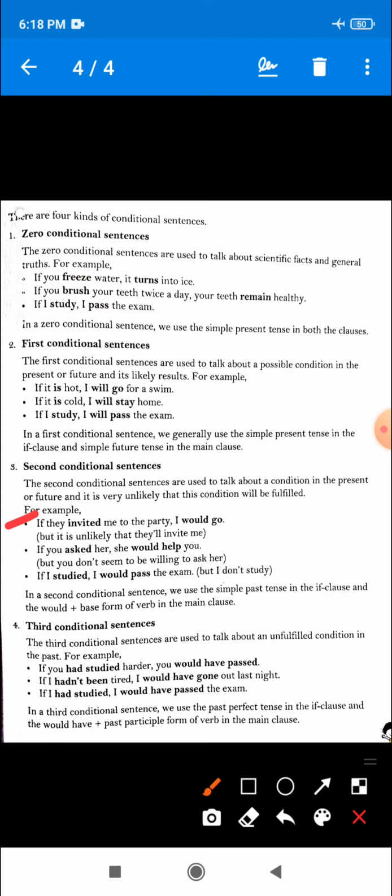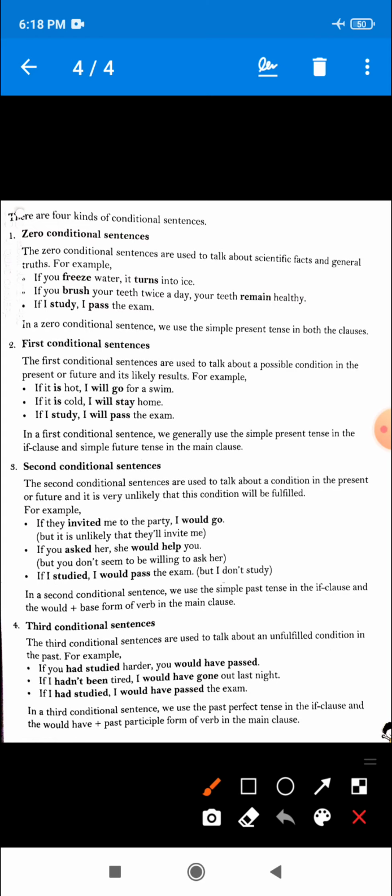Okay, so you can see, it is unlikely that they will invite me. There is no possibility that they will invite me to the party. So that is why that example will come in the category of second conditional sentence.